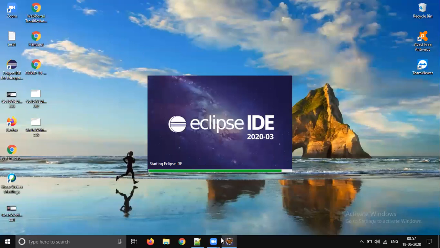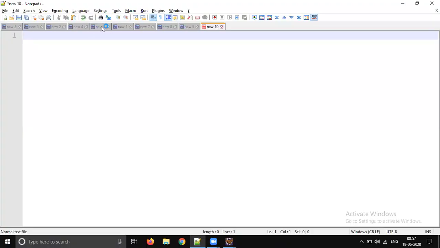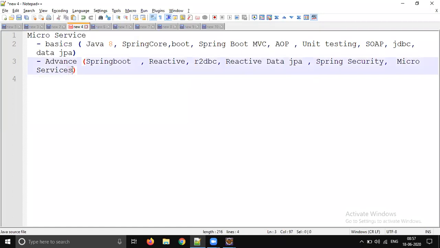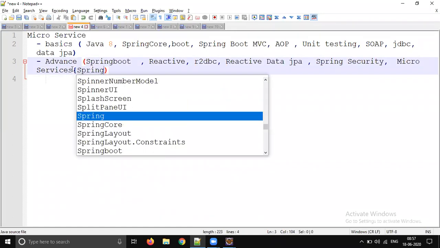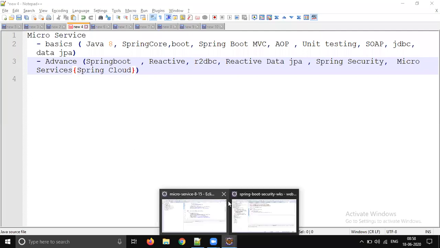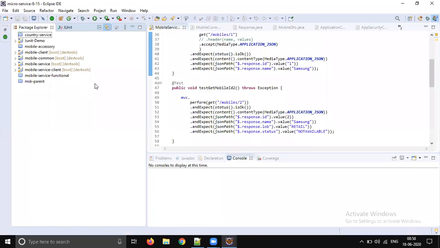Oh, here I am missing Spring Cloud. Okay, I added microservices. Okay, I need to add Spring Cloud. I won't take more than half an hour today. We will quickly complete it.